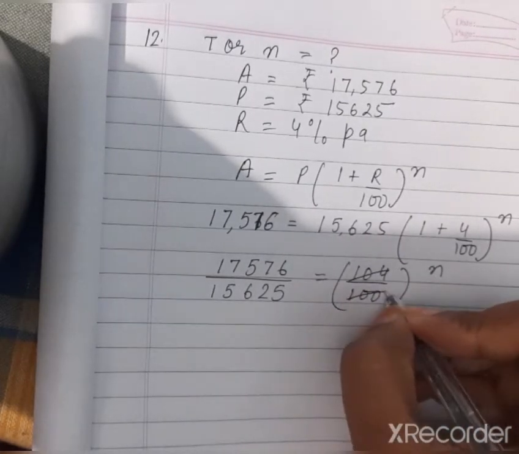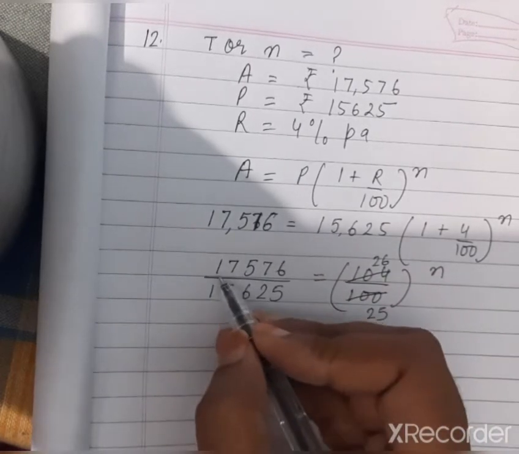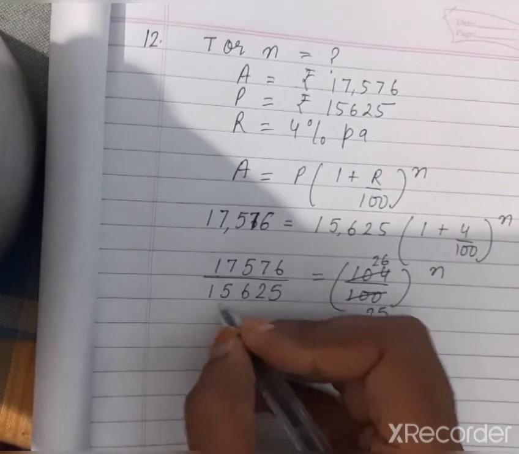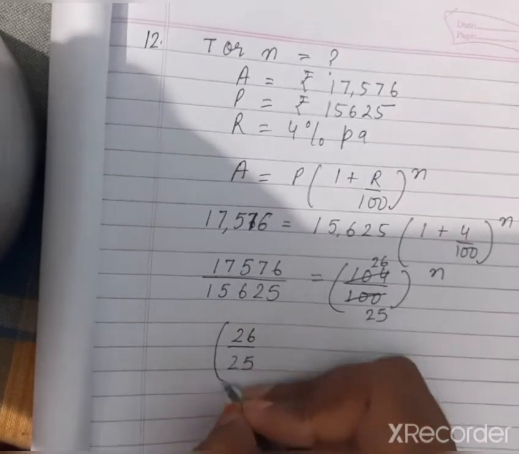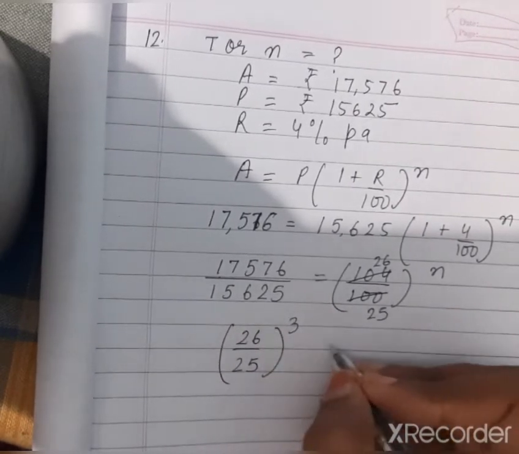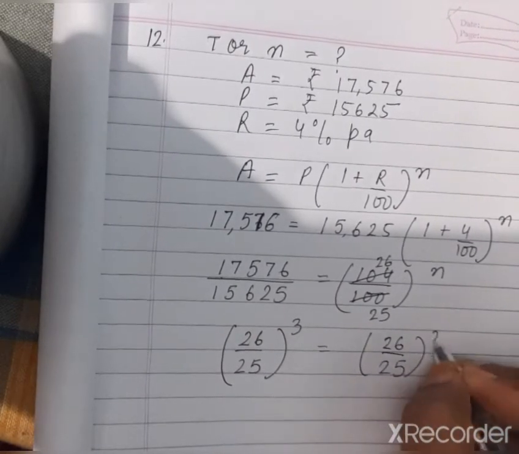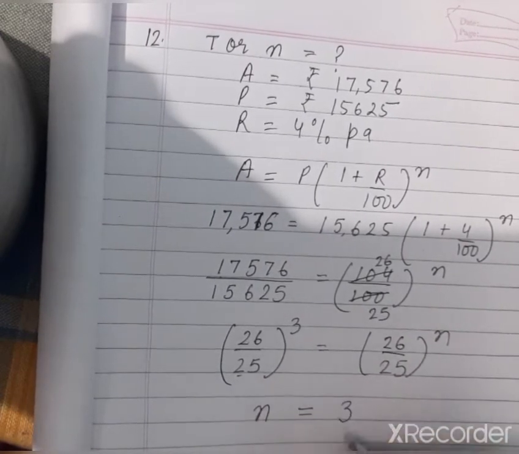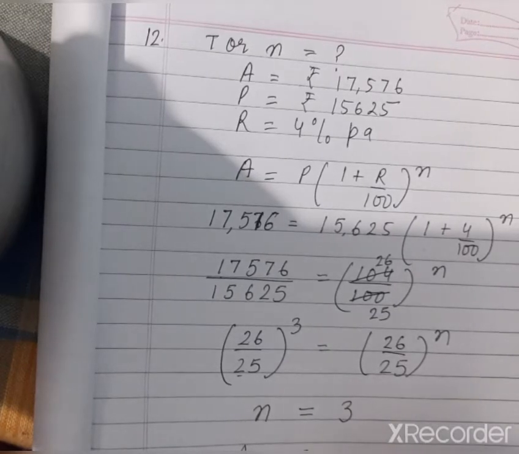Now we can reduce this, and when we reduce, it will come 26 upon 25. Now 17576 is the cube of 26, and 15625 is the cube of 25. Therefore we can write (26 upon 25) whole to the power 3, and here (26 upon 25) whole to the power n. The base is the same, therefore we can say n is equal to 3. Therefore the answer will be 3 years.